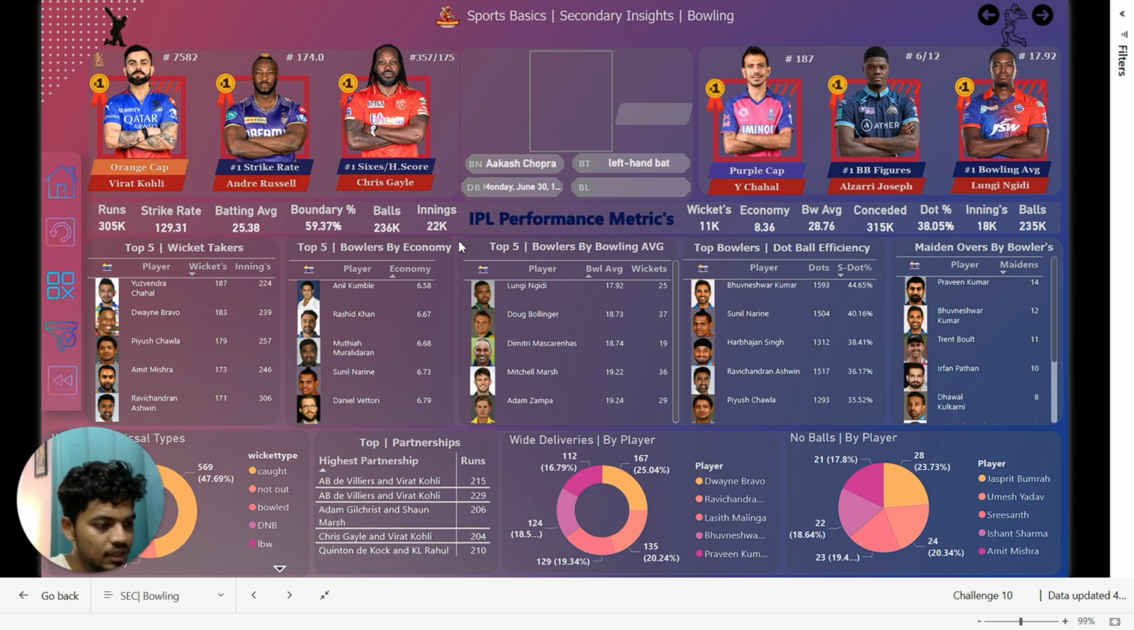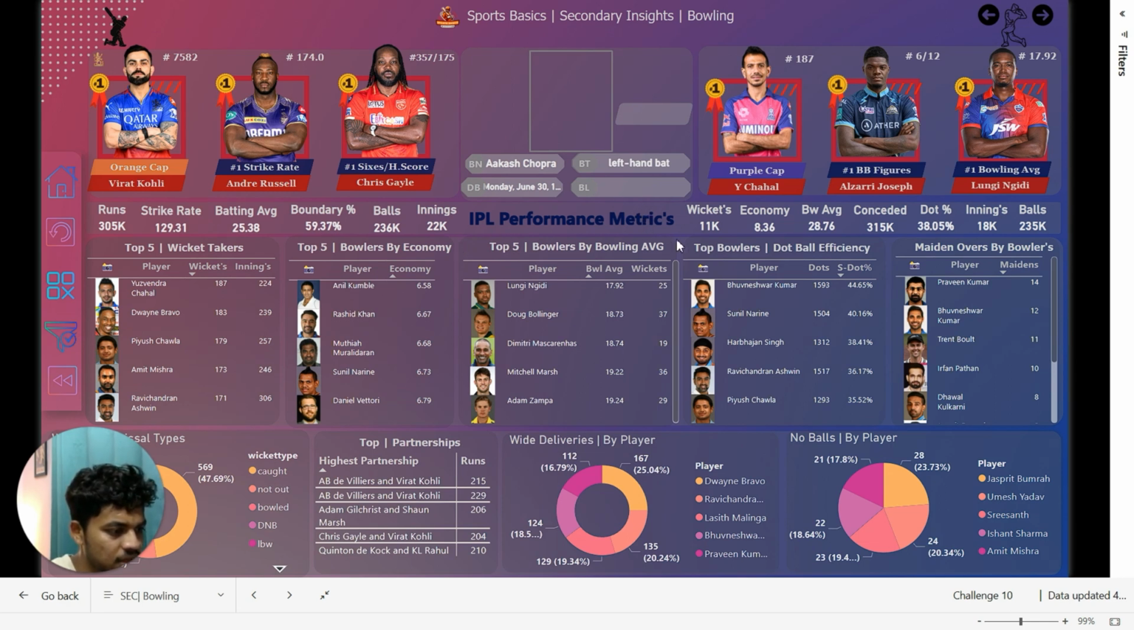And next we have top 5 bowlers by bowling average. Of course, Lungi Ngidi is at the top with 17.92, taking 25 wickets. And second, we have Boult with 18.73. We have next visual, top bowlers' dot ball efficiency.